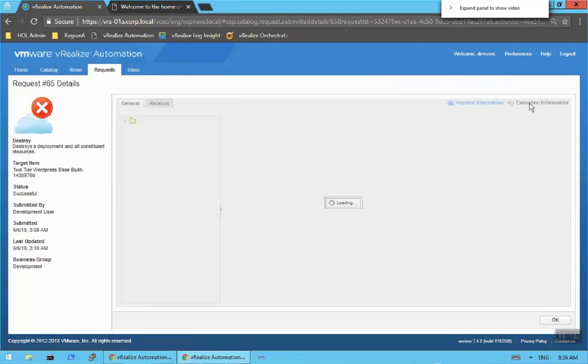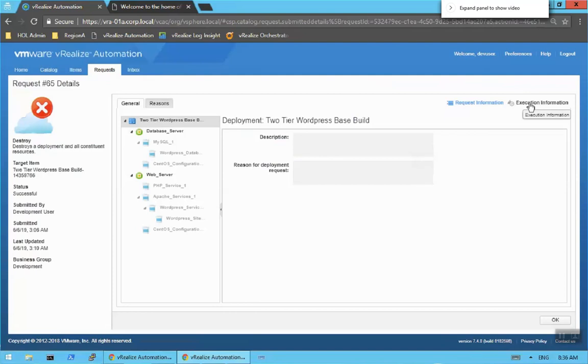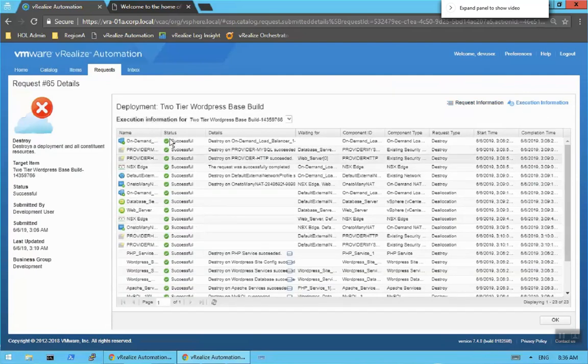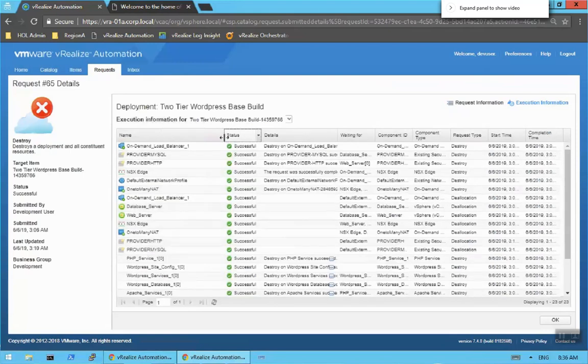Here we see the same process in the execution information that we saw earlier, the provisioning of all these resources, the networking, the application, the OS. Now we're doing the opposite.